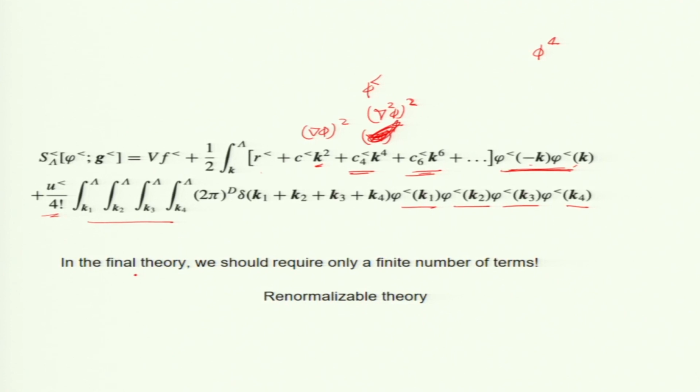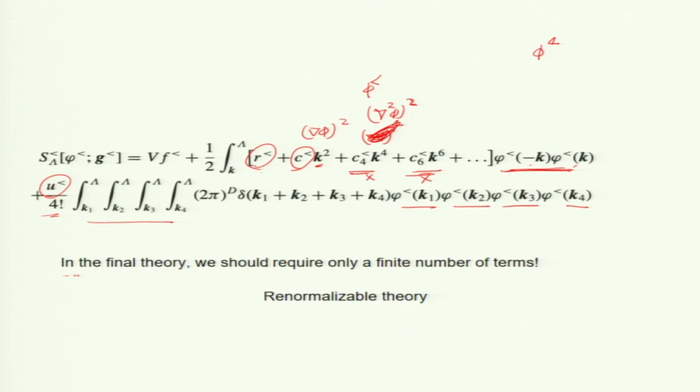It turns out that for phi 4 theory, these terms will go to 0. I will show you some terms will go to 0 under RG. We need this one, we need this one, and we need this one. Okay, this was shown by Wilson. That is why this is a remarkable theory.